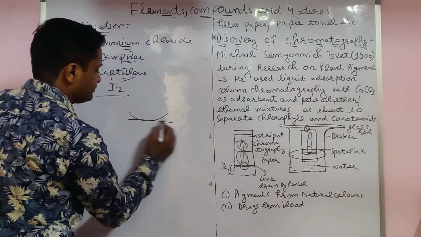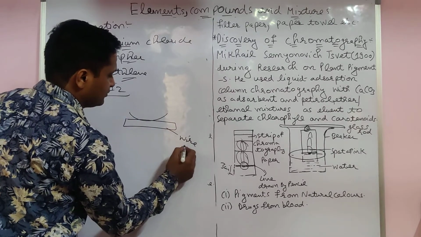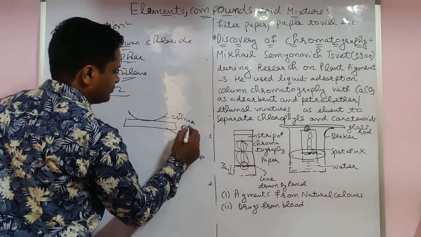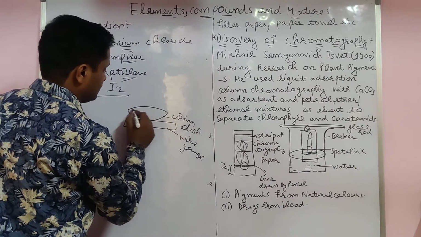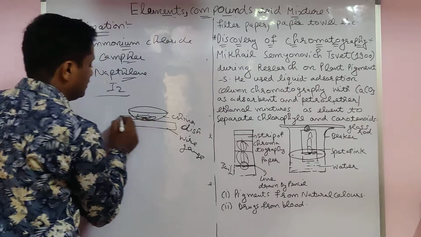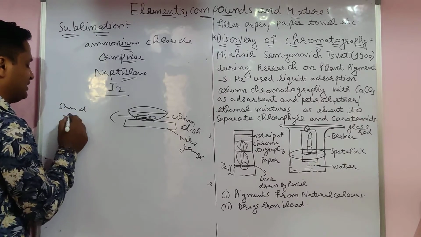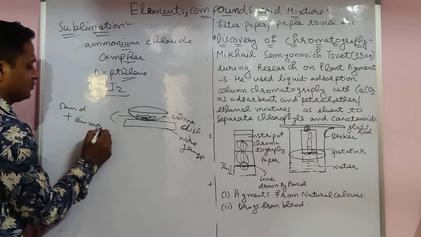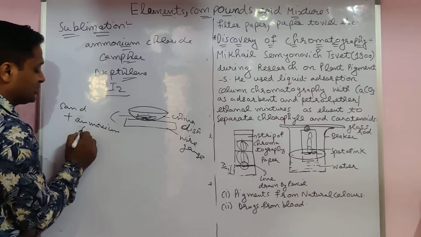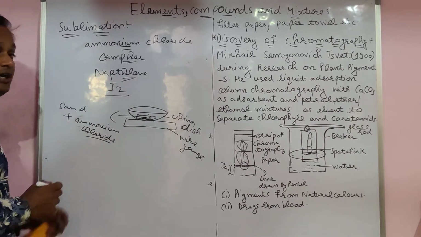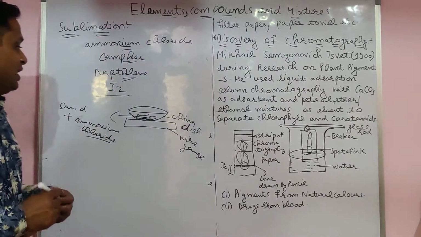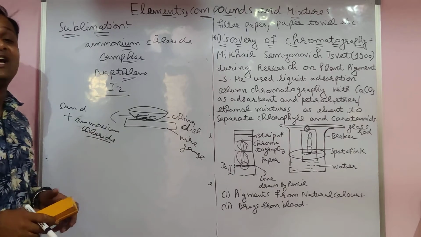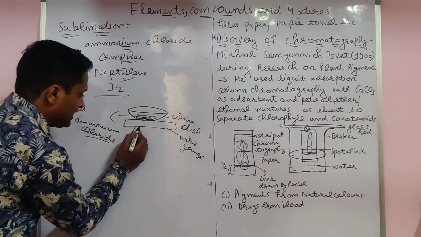Take the china dish, wire gauze, this apparatus. Here you take any solid. For example, you want to separate sand plus ammonium chloride. This is used to separate a solid in a solid. Here the sand does not have the property to convert directly into gas form, but ammonium chloride has the property. Here they take the tripod stand,